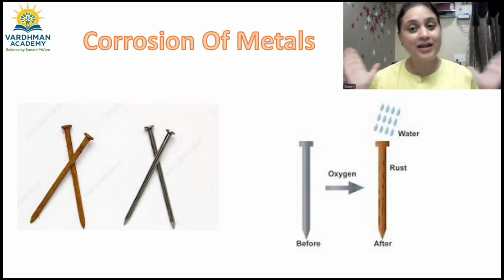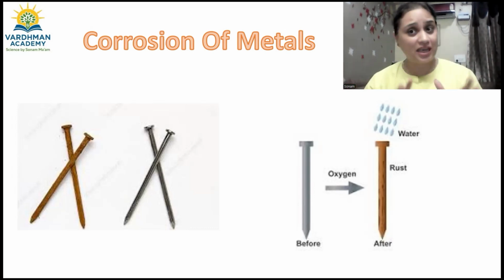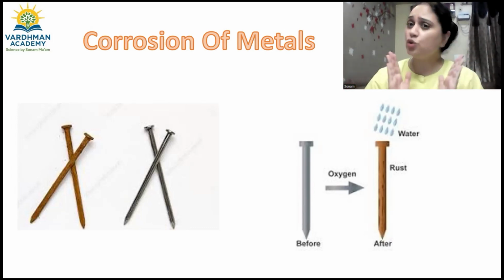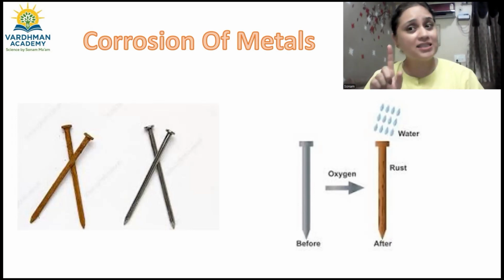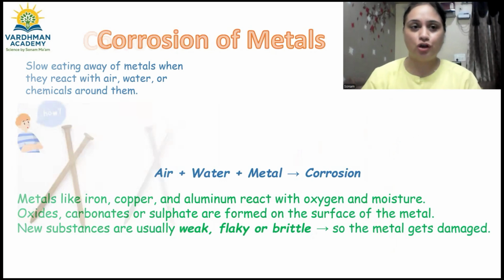So hello everyone, in today's class we are going to learn more about corrosion of metals. Does corrosion take place only with iron, or is it there with the other metals too? Is it always an enemy, or is it a friend as well in the case of some metals? So in today's session we are going to know about all these things when we learn about corrosion of metals.